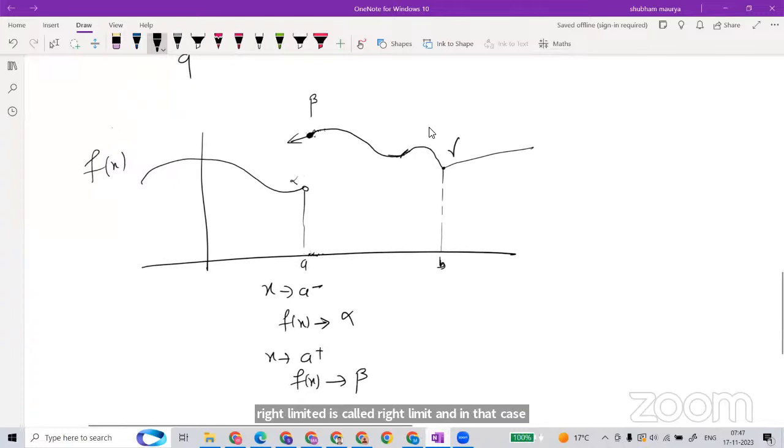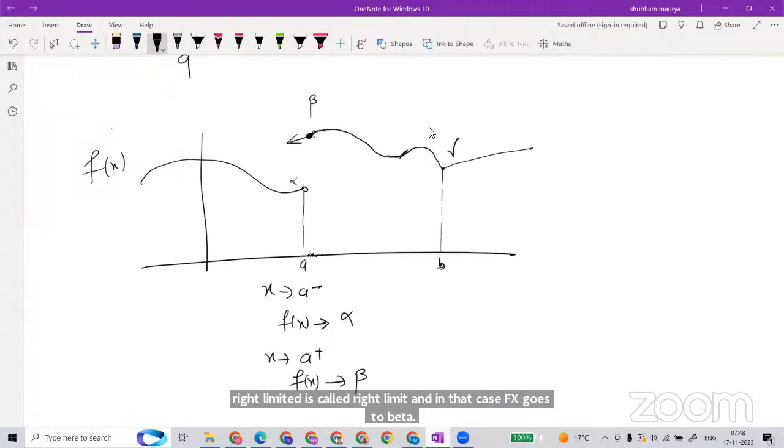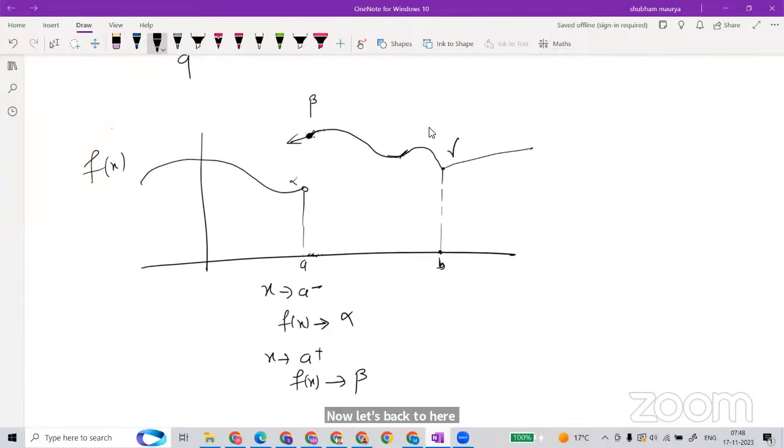Now let's go back to here. Think about this again. Is it a continuous graph? Can we say that? I will tell you that. So here is beta now.